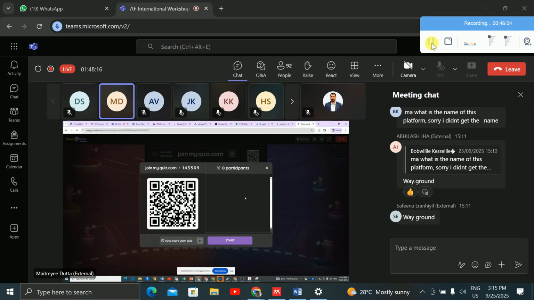Now, as a student, I am requesting you to click on this QR code as you have clicked before, and join this quiz so that you will get the essence of how your participants can join when you float the quiz, right? Can you join this quiz with the help of the QR scan code?